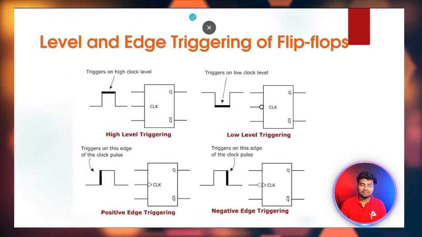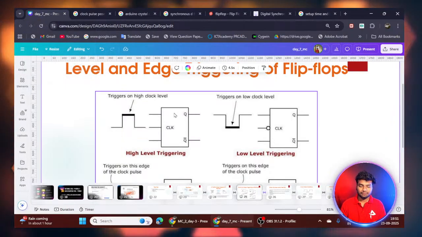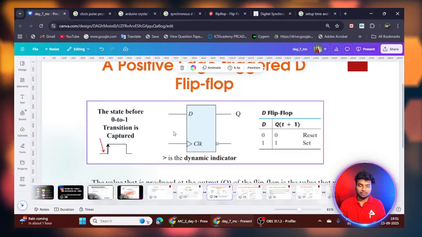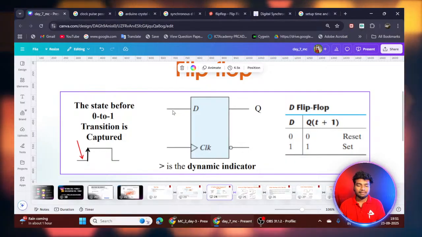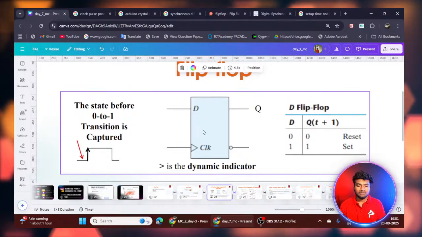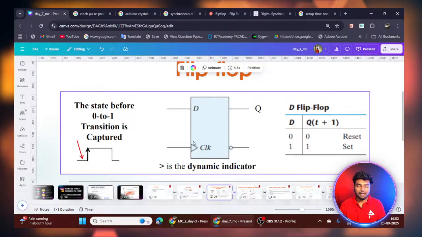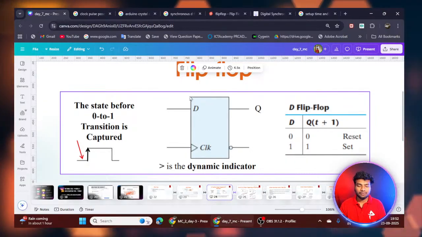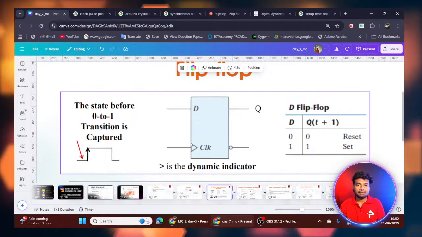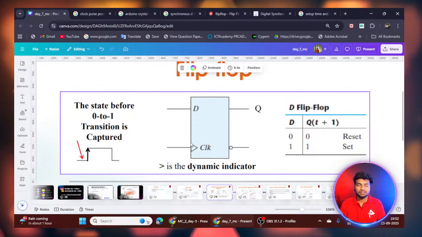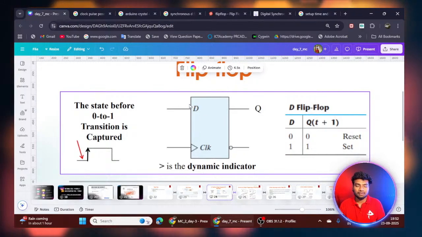So this is a D flip-flop, and this is the input for the D flip-flop. We can give 0 or 1 from this signal. It works based on the clock input. I assume this works on positive edge triggering, so the clock signal is always looking for a positive edge. If a positive edge occurs, it can receive the data from the signal D.